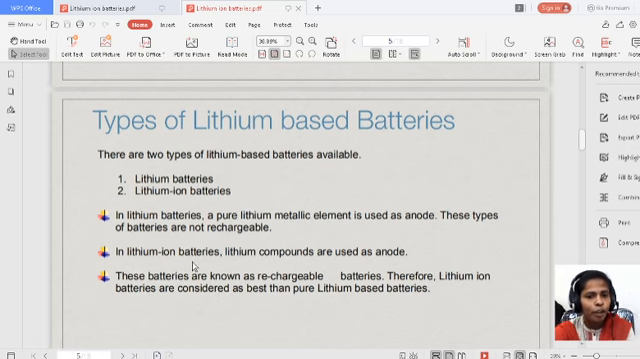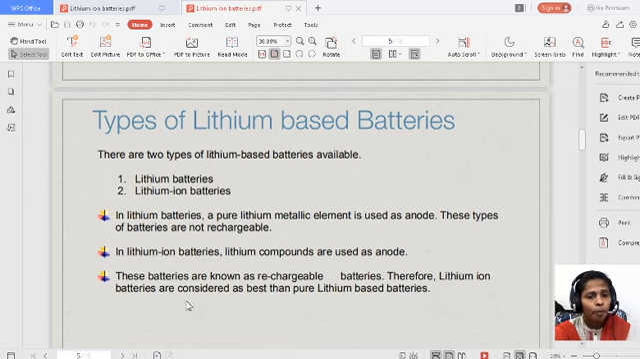But in a lithium ion battery, lithium compounds are used as the anode. Here, lithium compounds are nothing but lithium-containing compounds. Lithium-containing compounds act as the anode in lithium ion batteries. That is the difference between lithium batteries and lithium ion batteries. These batteries are known as rechargeable.